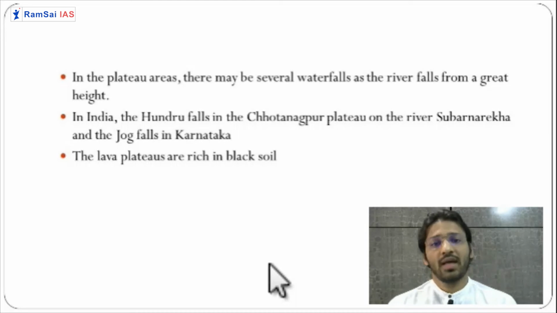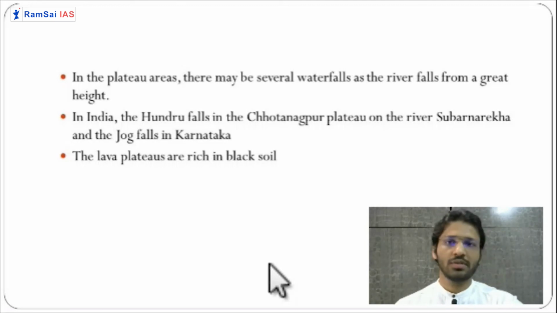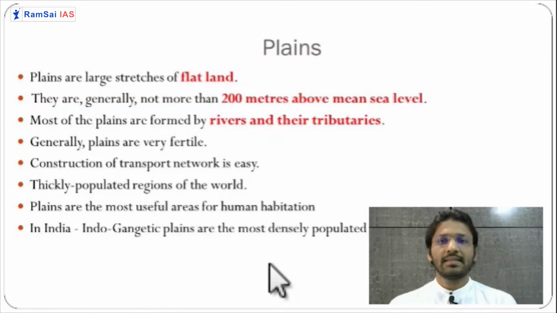Another, the plateau that we are living upon, even people in Hyderabad or people in Maharashtra, they are living in Karnataka, they are living on the Deccan Plateau. So Deccan Plateau is made up of basaltic lava. So it is very famous for the black soil. So they are the source of black soil, which is very famous for the cultivation of cotton and some other crops. So this was about the plateau.